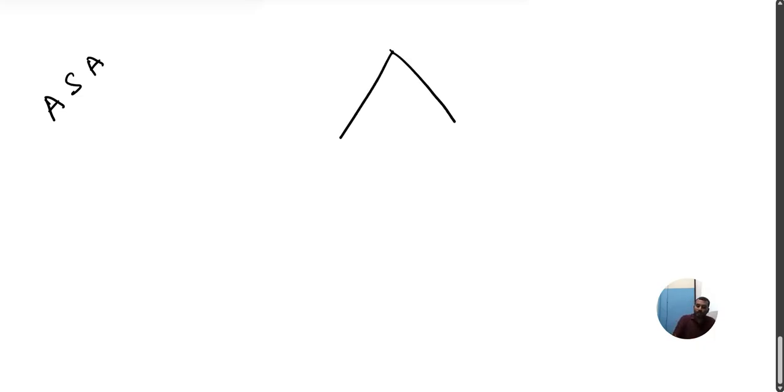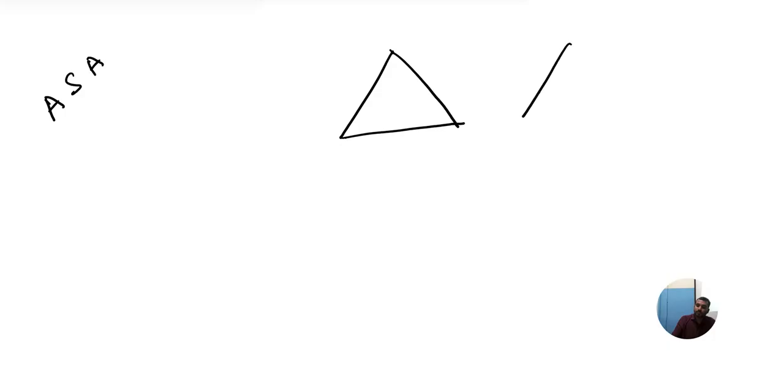ASA. Correct? It is the reverse of SAS. First we took SAS, so now reverse it: ASA. That's the meaning. Now can you tell me? Can you imagine? Let me see. I will mark here, I'll just name the triangle. Now you can take any angle. First I will take angle A. Next you have to tell me, what all should be equal? First I took angle A equals angle P.